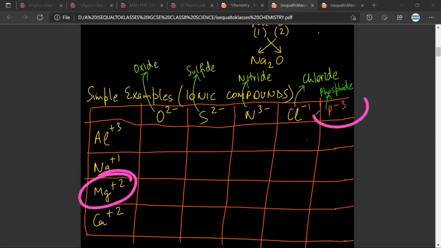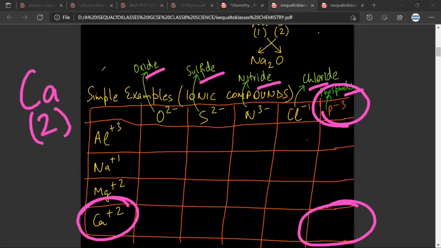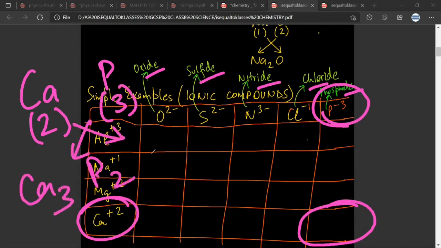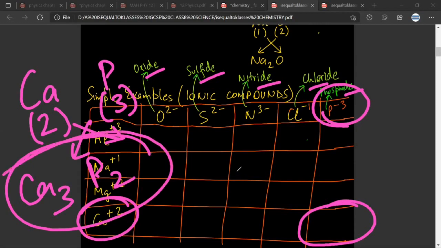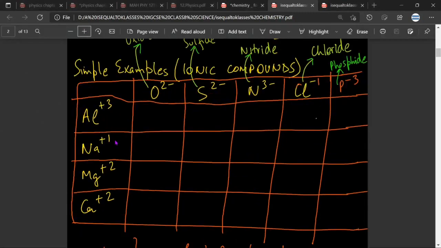Let us take Mg+2 and P-3. If you see, P-3 is phosphide, Cl- is chloride, N-3 is nitride, S-2 is sulfide, O-2 is oxide. So we are taking the example of Ca+2 and phosphide. We want to make a formula. What will I do? Ca2, phosphorus 3. I do crisscross. So Ca3 and P2. Ca3P2. Any doubt? No, sir. Mr. Satya, if there is a doubt, please let me know.